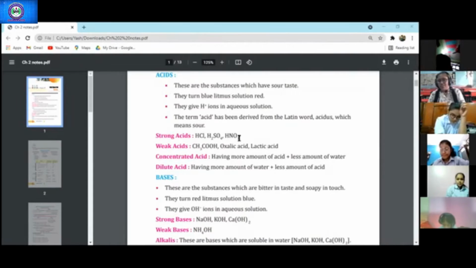Write H+ ions in brackets after acid. They have more number of H+ ions and less amount of water, because as I told you, pure acids are very strong. They are very harmful for our skin. Even in the lab, if we are going to do any test from pure acids, 30% acid comes to our lab. They are only 30%. They are also not pure. 30% is acid and 70% is water. If we use that, the reaction may be very vigorous and that may cause many accidents also. That's why we avoid this and we make them somewhat dilute.